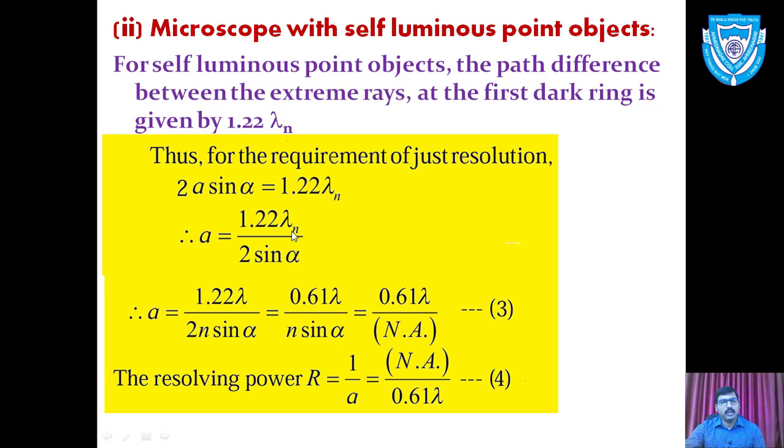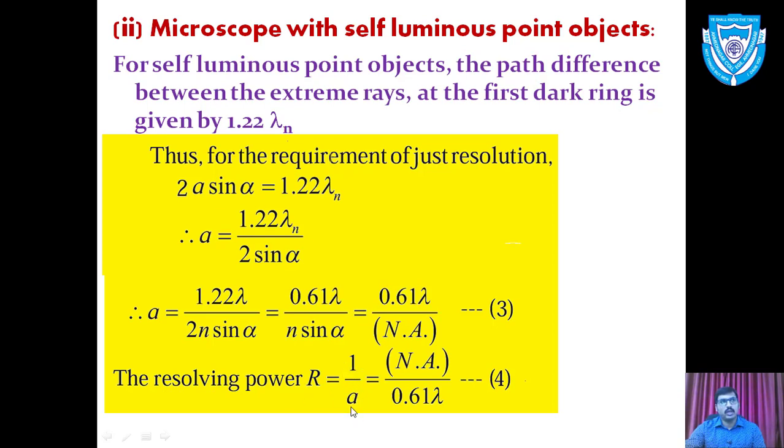Again we write lambda n as lambda divided by n. So the equation for a is 1.22 lambda divided by 2n sin alpha, which is equivalent to 0.61 times lambda divided by n sin alpha. Again n sin alpha is called the numerical aperture. So the limit of resolution a is 0.61 lambda divided by NA, and the resolving power is the reciprocal of a.